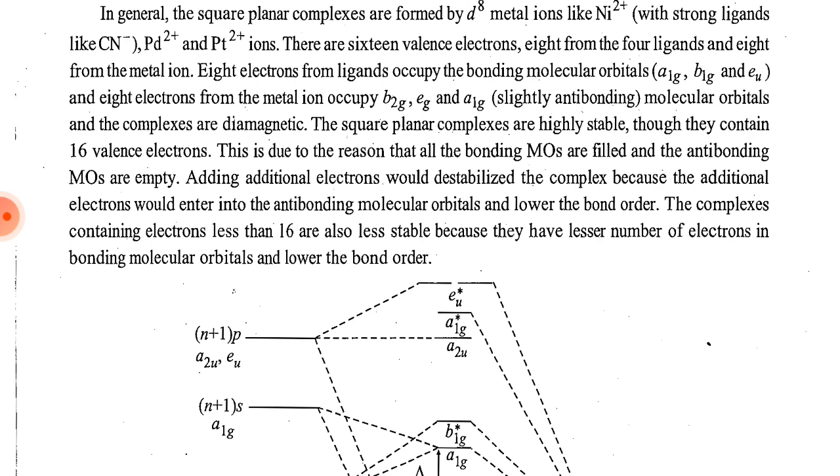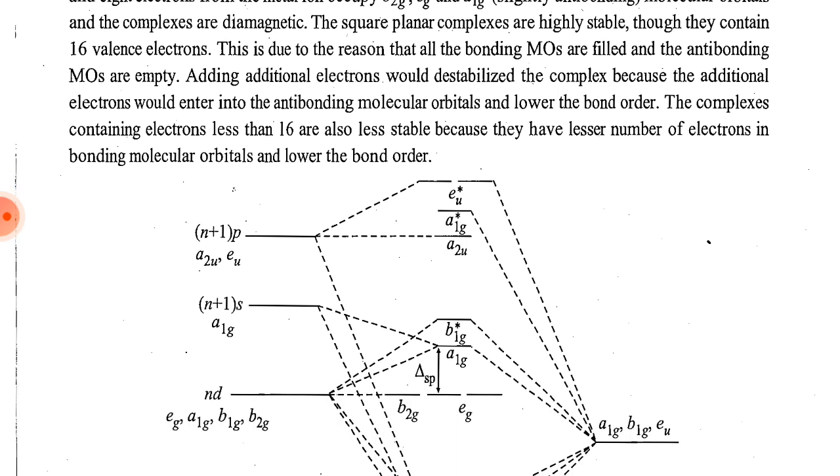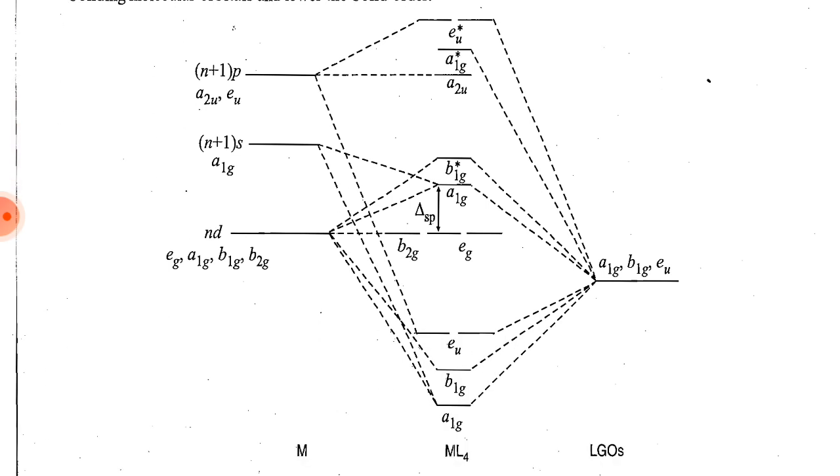Square planar complexes are highly stable though they contain 16 valence electrons. This is due to the reason that all the bonding molecular orbitals are filled and the antibonding molecular orbitals are empty. Adding an additional electron would destabilize the complex because the additional electron would enter an antibonding molecular orbital and lower the bond order. Complexes containing fewer than 16 electrons are also less stable because they have a lesser number of electrons in bonding molecular orbitals and lower bond orders.